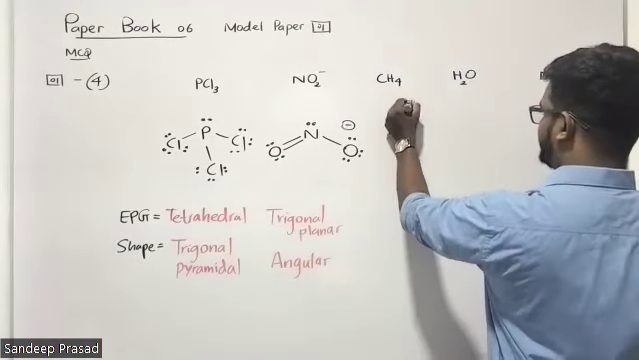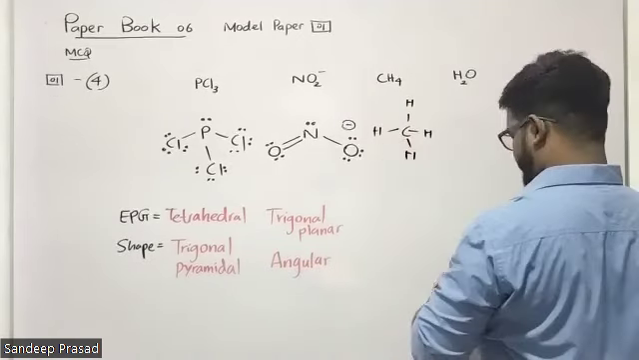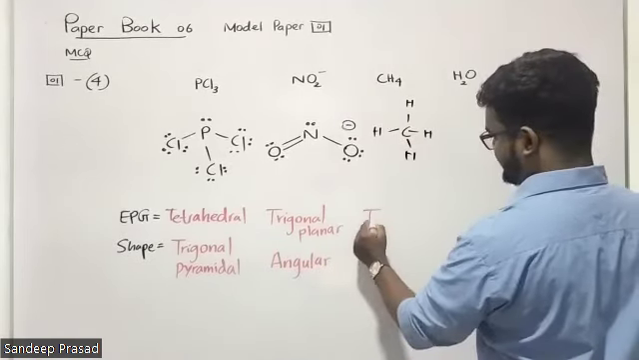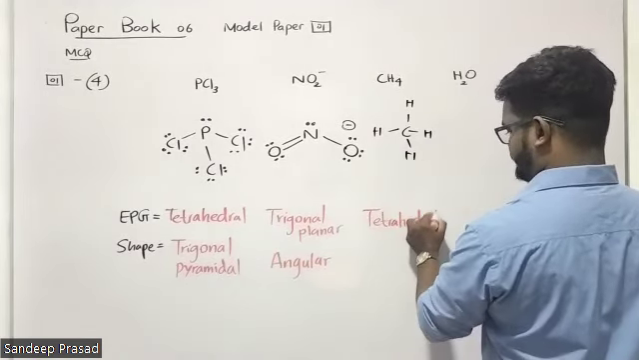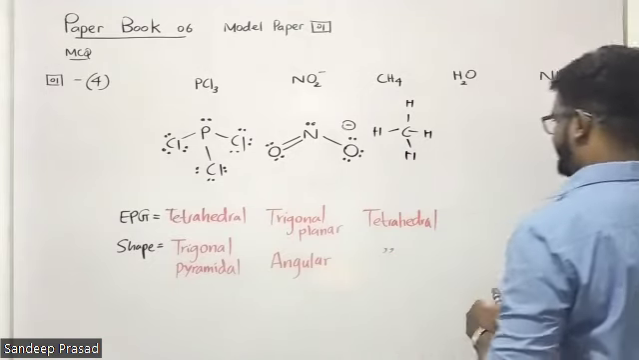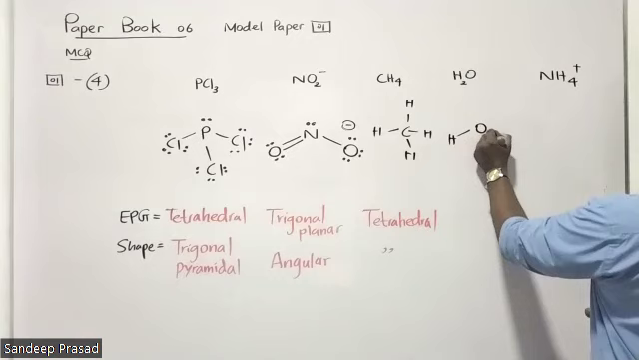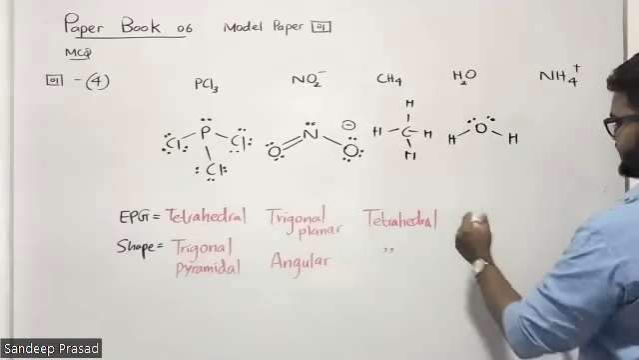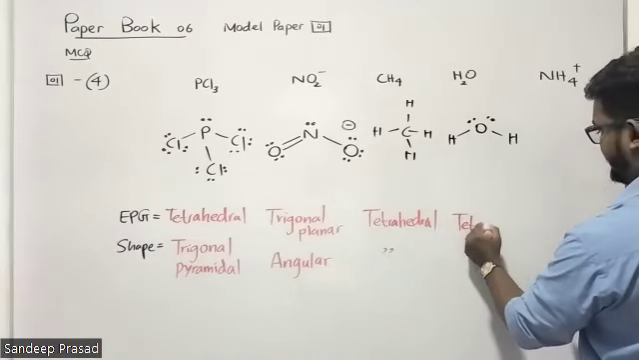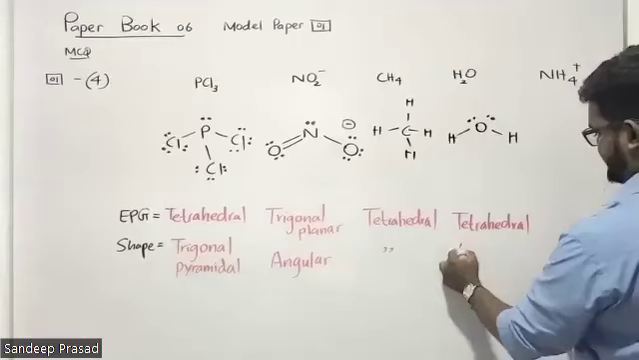Next one, methane, very easy. Methane CH4. Carbon is surrounded by 4 hydrogen atoms in this way. We can say that the electron pair geometry is tetrahedral. Shape of the molecule is also tetrahedral. Next one is the water molecule. Very easy. Oxygen is surrounded by 2 hydrogen atoms. We can tell that the electron pair geometry is tetrahedral, and the shape is angular.